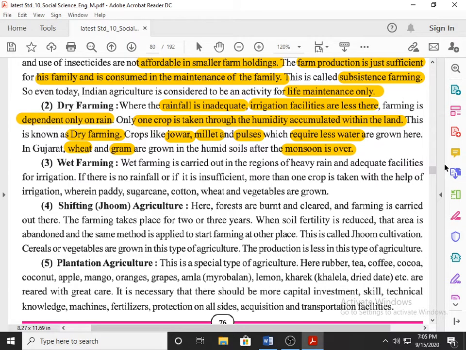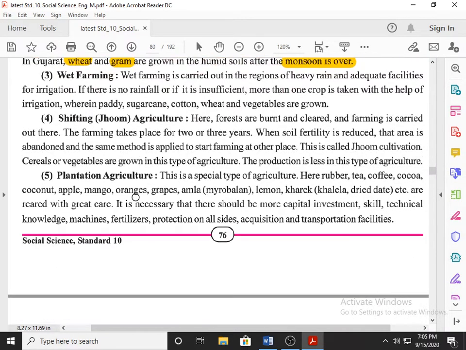Now the opposite of dry farming is wet farming. Wet farming is carried out in regions of heavy rain and adequate irrigation facilities. Here you have sufficient irrigation facility and very heavy rain, so wet farming is possible.